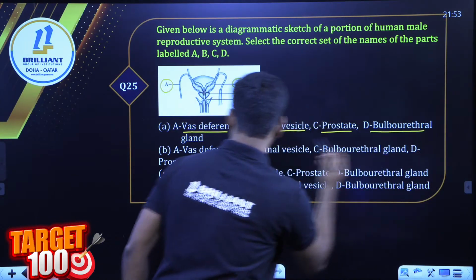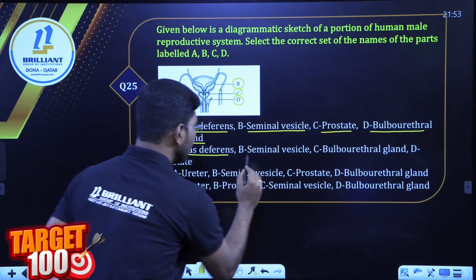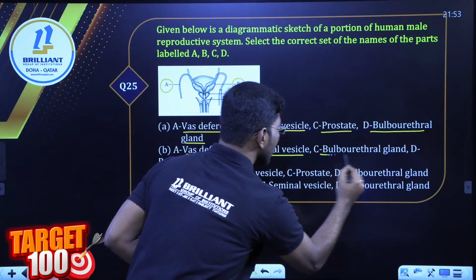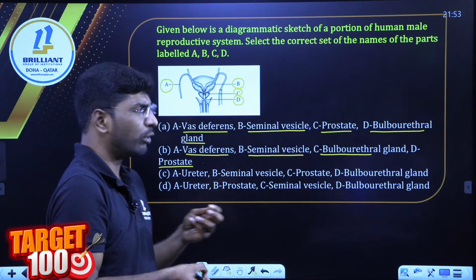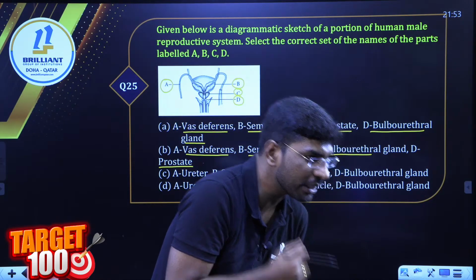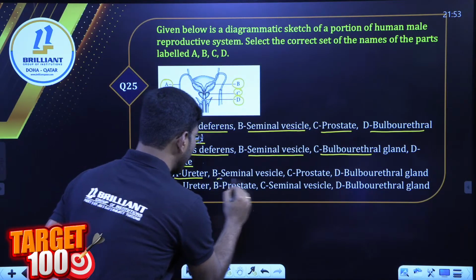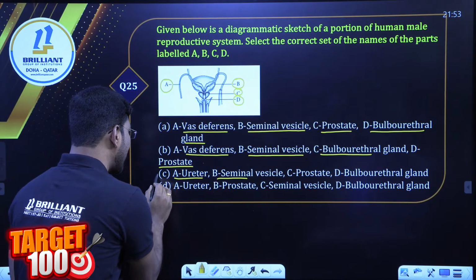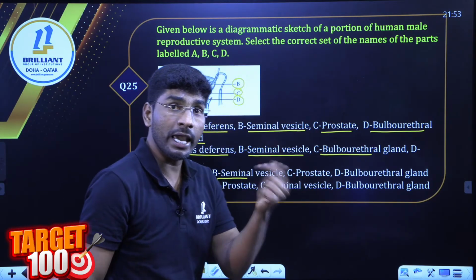And bulbourethral glands, option A. Next, B, vas deferens, seminal vesicle, C, bulbourethral gland, D, prostate gland. D, prostate gland or C, prostate gland? Last one, A, ureter and semen. So that is wrong. C, D wrong, that we know. A or B.